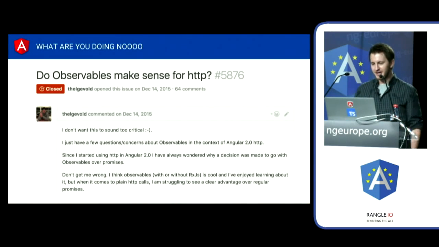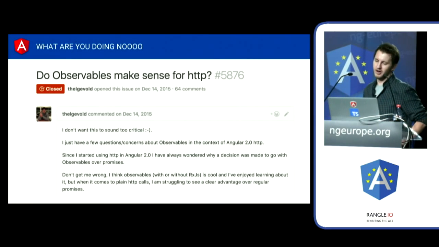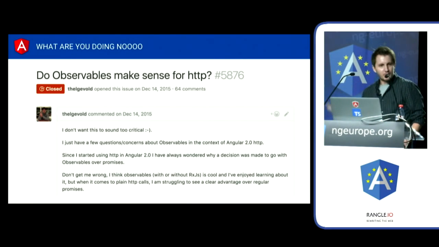If you feel like that, and this is a question that comes up all the time now, people ask me all day long: do observables make sense? Why are we not using promises? Why are you doing this to me? Why do I have to learn this new thing?